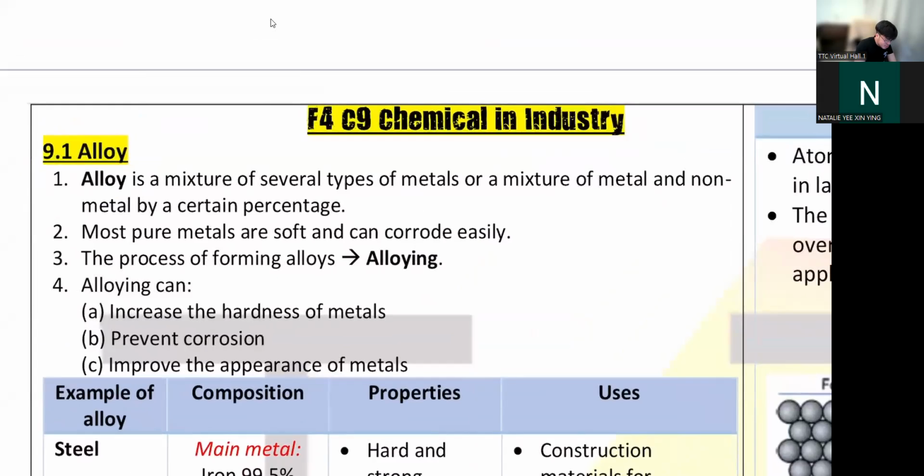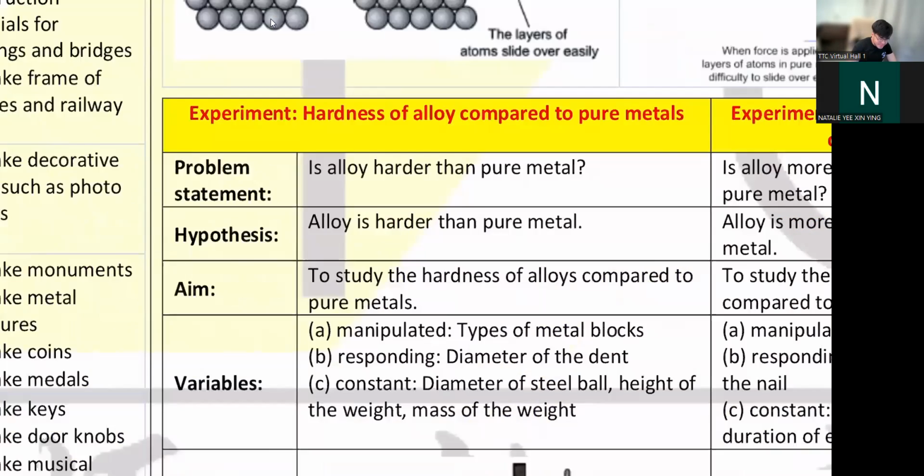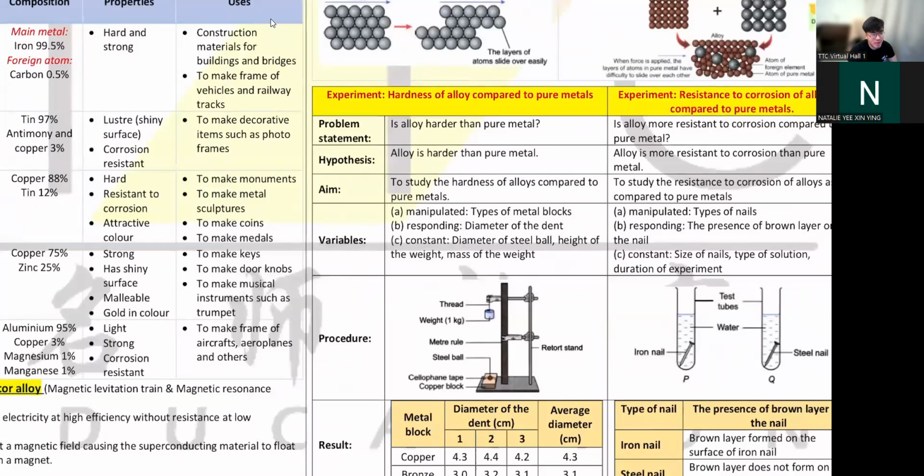Please put a star here, whatever you want to do. This is for sure coming out in the exam, especially the experiment. This experiment has come out for a few years of SPM already, the 10-mark experiment question. It has come out multiple times, which is a good thing, right? Because if they do it again this year, it will be easy scoring for you.